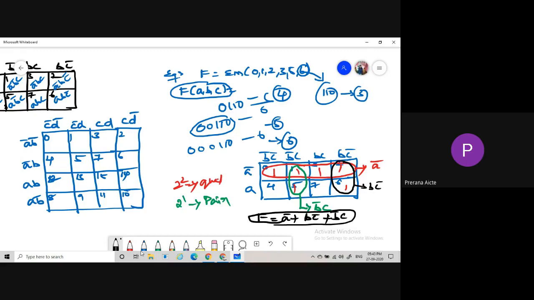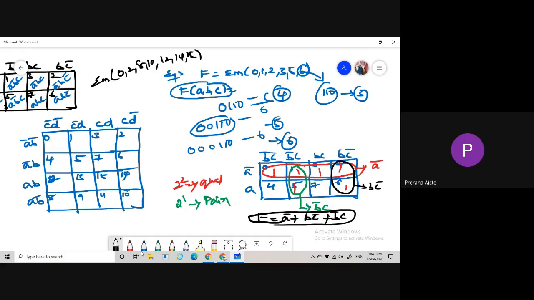Okay. In case I use a 4 variable K-map, the minterms are sigma m of 0, 2, 8, 10, 12, 14, 15. What do we have to do? First we construct a 4 variable K-map.